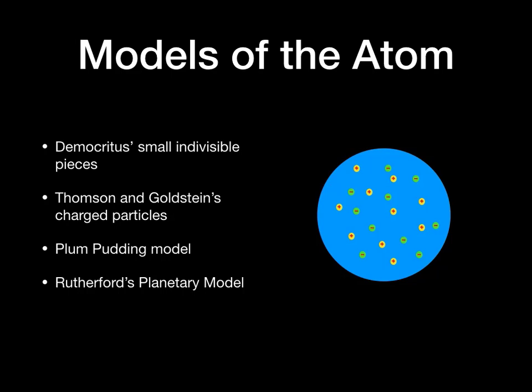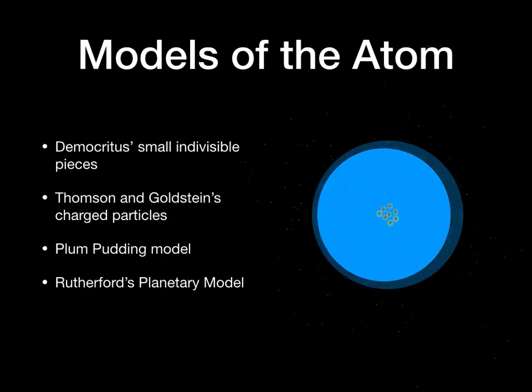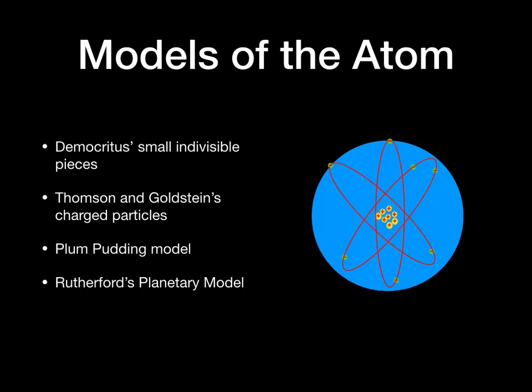But it turns out that's not what happened. When Rutherford shot his alpha particles through his samples, many of them came bouncing back. And he realized that the only way that could happen would be if those positive charges inside the atoms were all clustered together. So the plum pudding model was replaced, and they knew now that all the positive charges must be clustered together near the middle of the atoms, and the electrons then must be filling the empty space to the outside. And Rutherford proposed the idea that those electrons must be in orbit around that positive nucleus, very much in the same way that planets are in orbit around the sun.